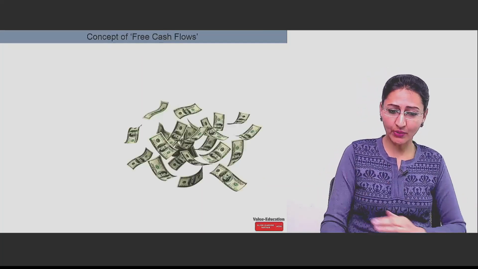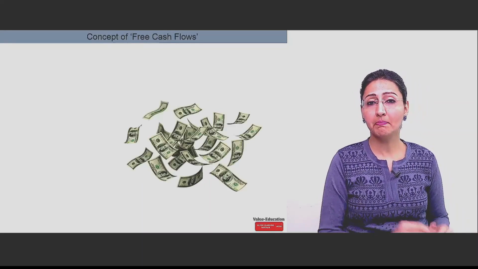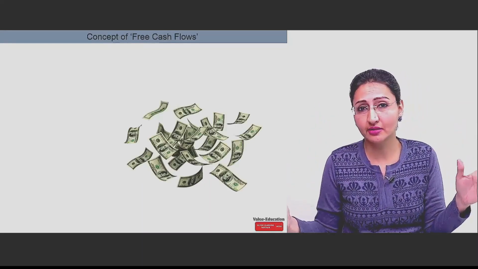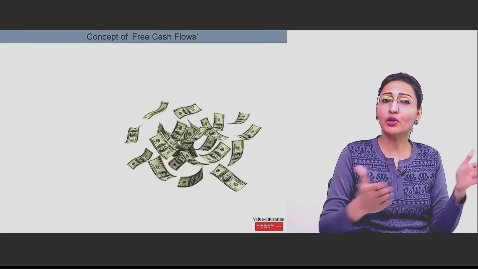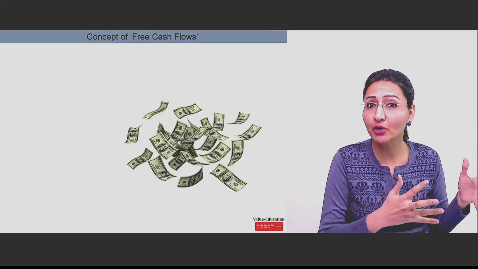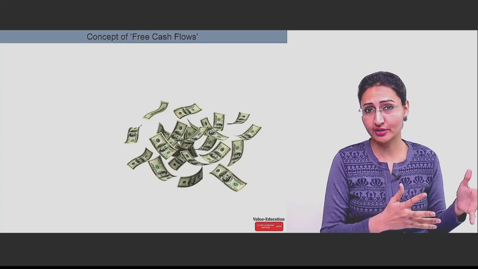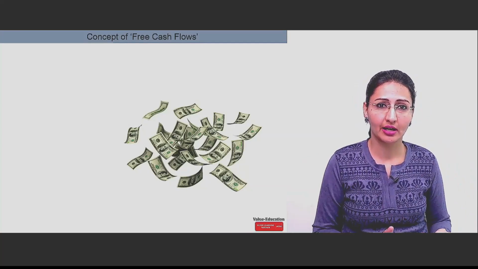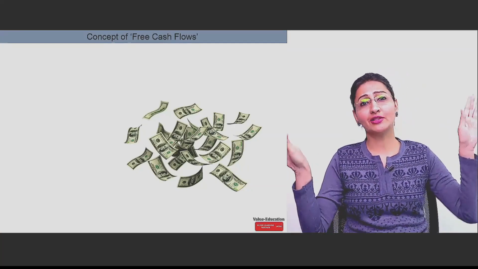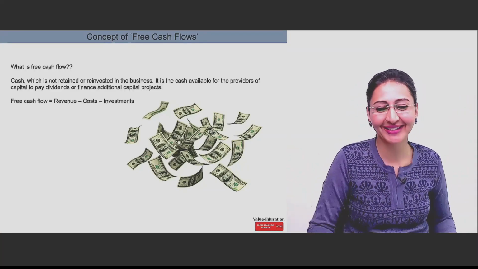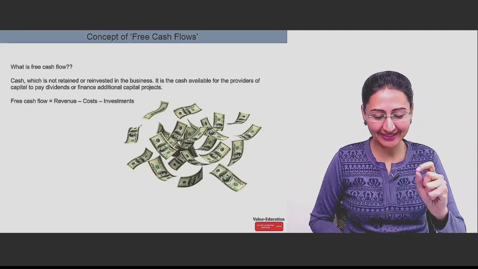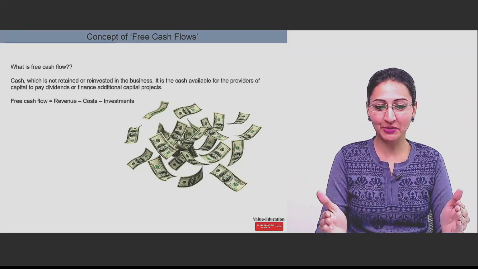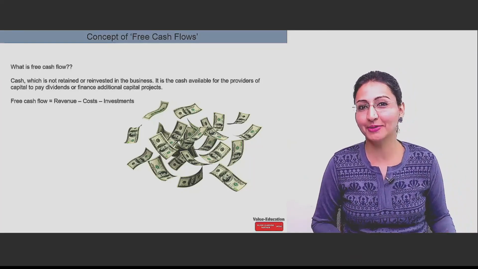So let's just quickly first see the major item which we will see in a number of methods, which are going to be there in a number of questions, practical questions. What is this term? This term is free cash flow. Cash flow which is free to flow? No. So free cash flow, there is a particular definition which is associated with it. What is that terminology?